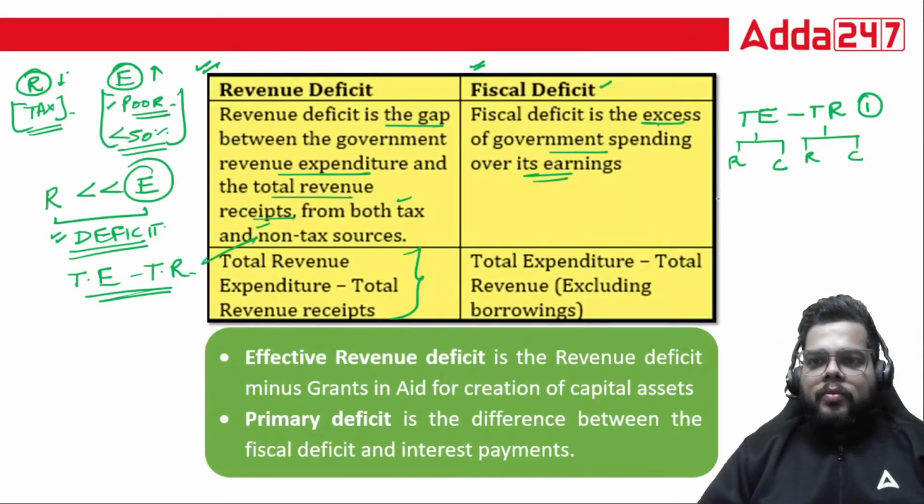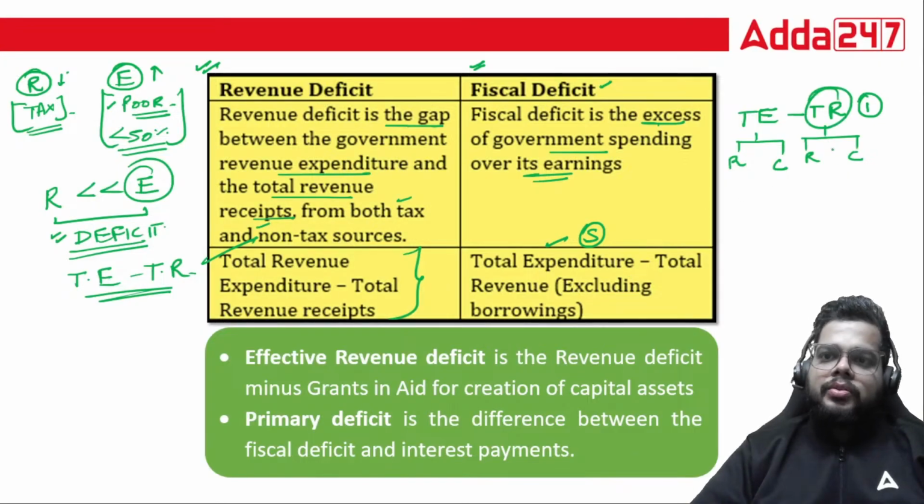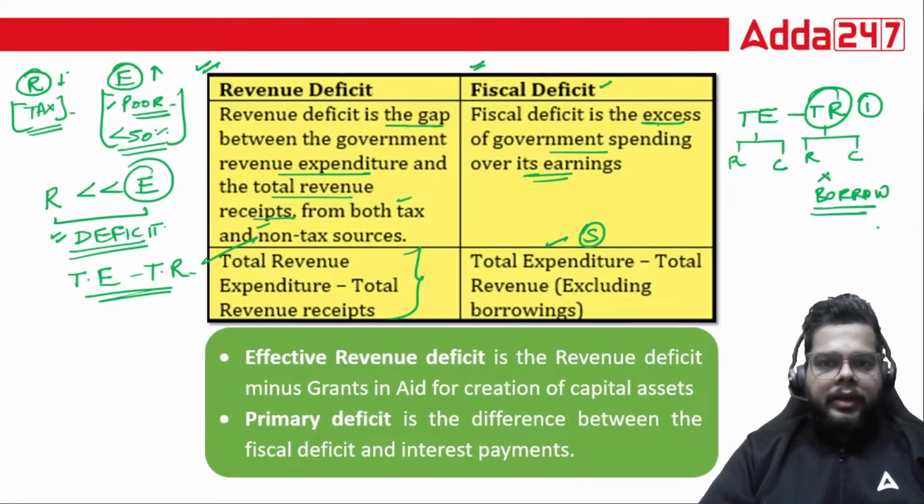So you are doing what? Total spending minus the total earning. But these earnings should not include any borrowing because they will be repaid. Fine. So that is the formula which you should remember for the fiscal deficit.